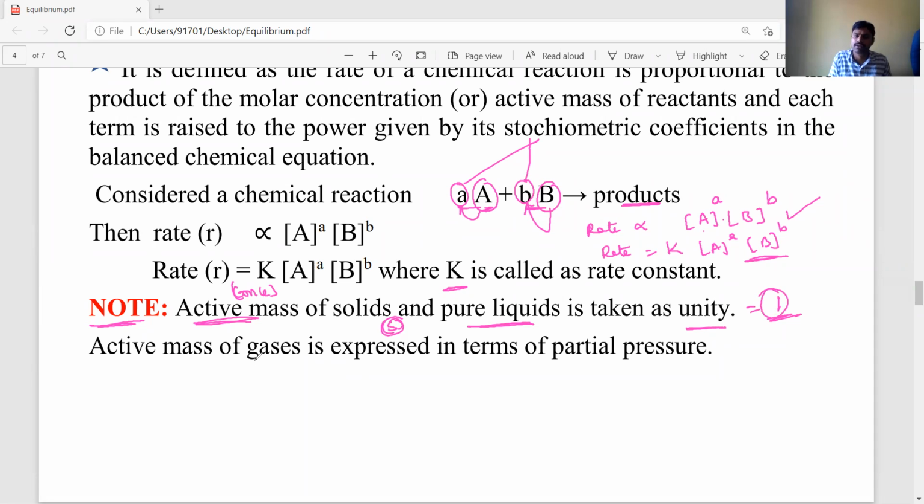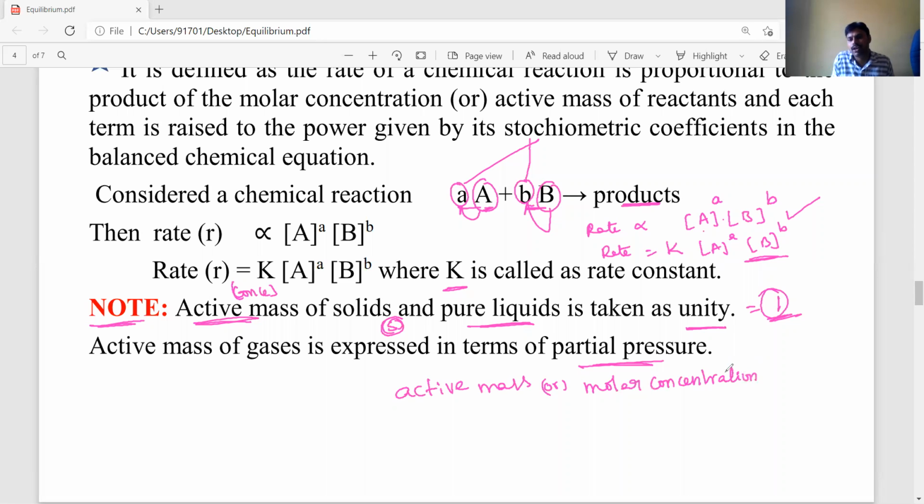Next, the active mass for gases is expressed in terms of partial pressure. Let's see, dear students, how to calculate active mass. Active mass is nothing but concentration or molar concentration.